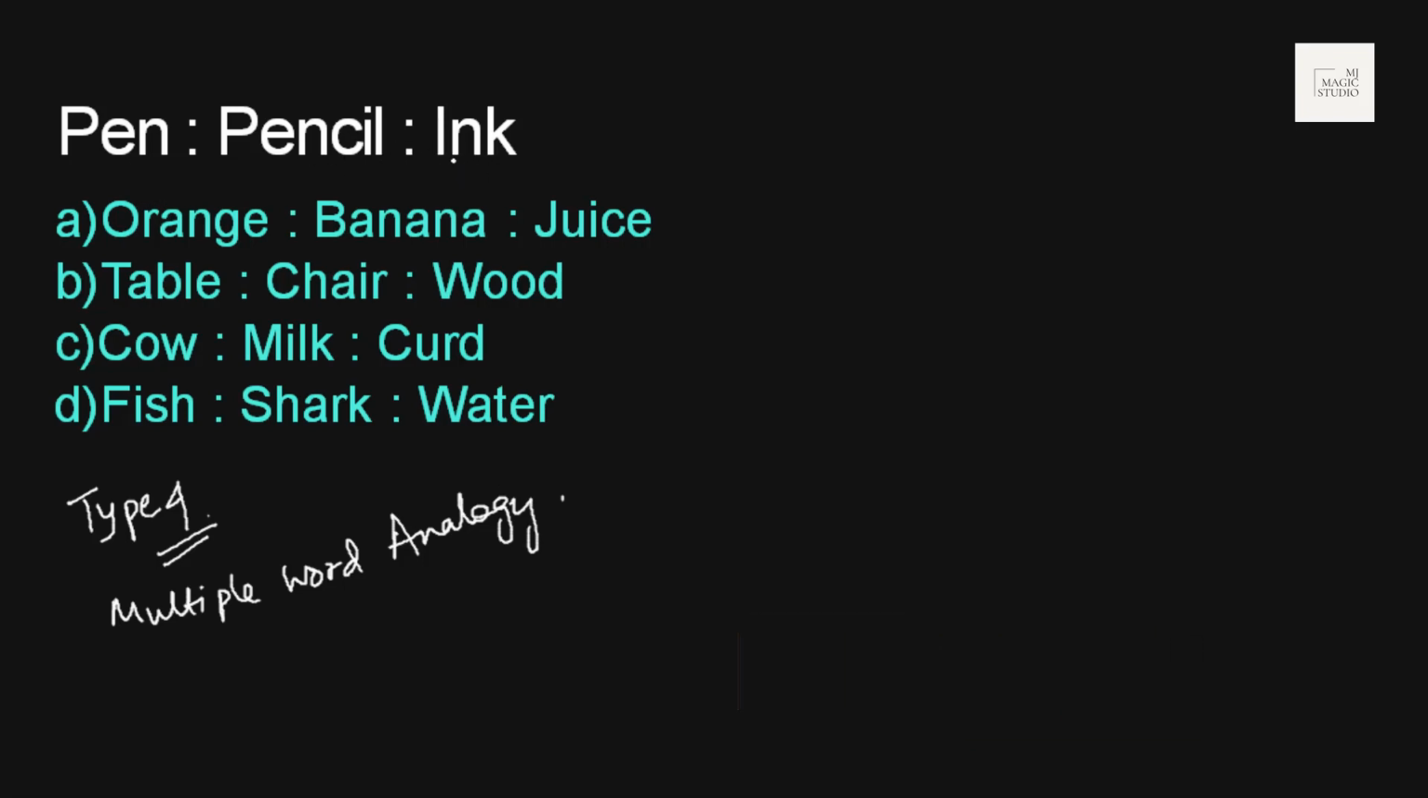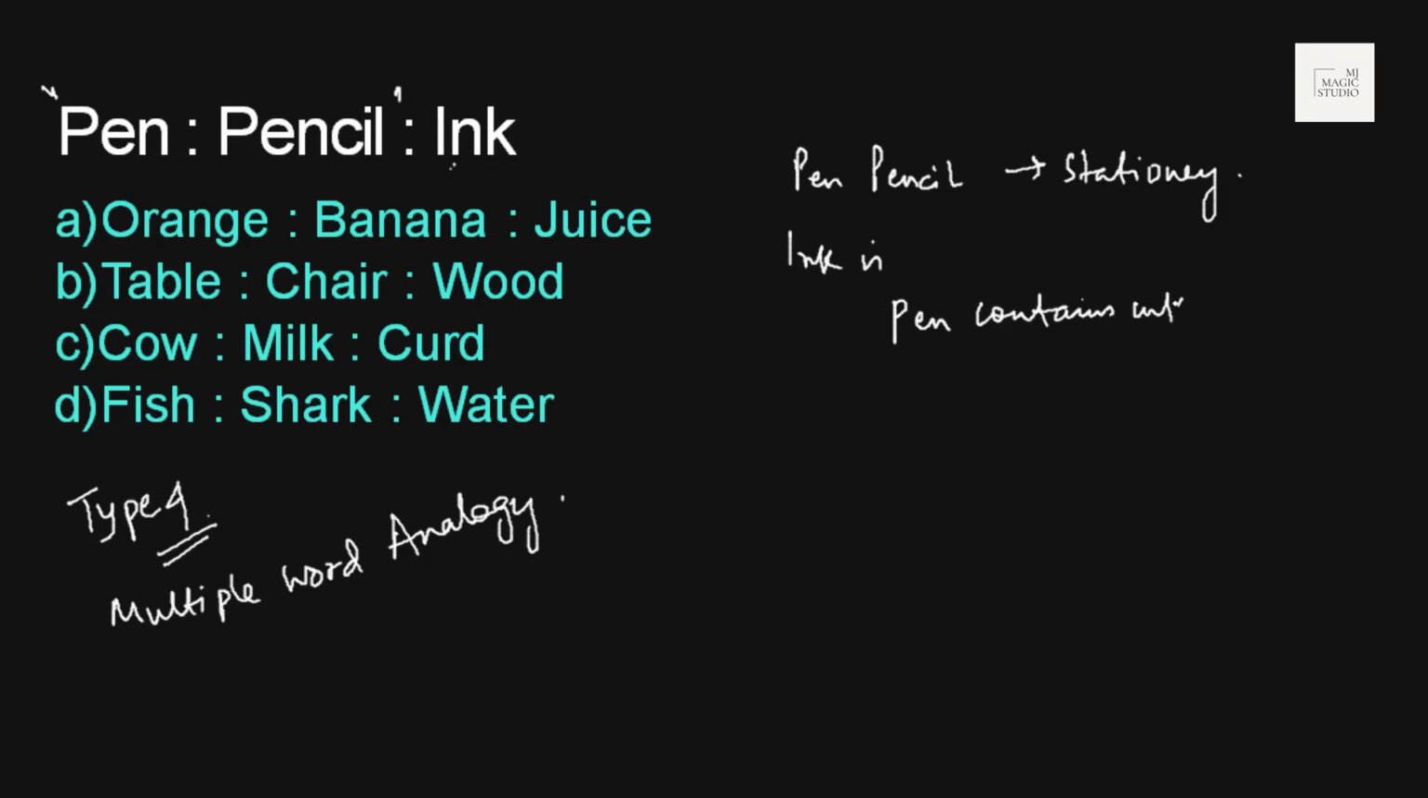So how can we relate pen, pencil and ink? Ink is required to operate a pen, or we can see that in a pen we can have ink, and pen and pencil are of the same category. So pen and pencil are from the same group called stationery, and ink is something which is there in the pen, or let me call it pen contains ink.